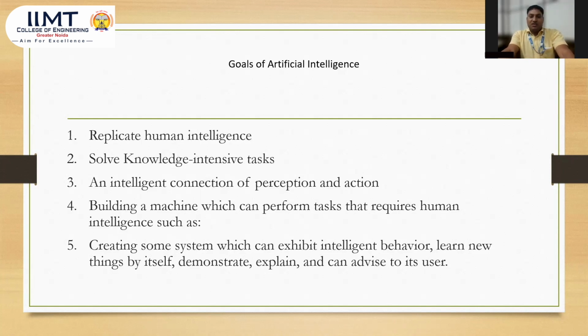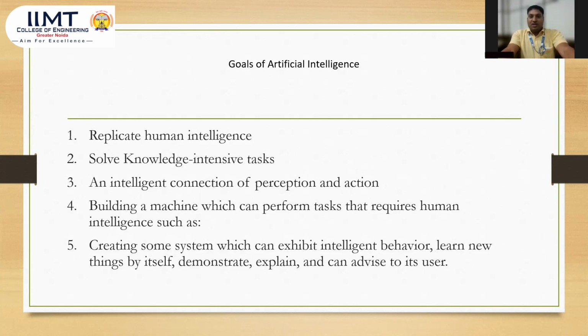Now the fifth one is creating some system which can exhibit intelligent behavior, learn new things by itself, demonstrate, explain, and advise users. It means creating some system which exhibits intelligent behavior. So we know that a computer cannot think. We are going to train the computer and then the computer can perform just like a human.